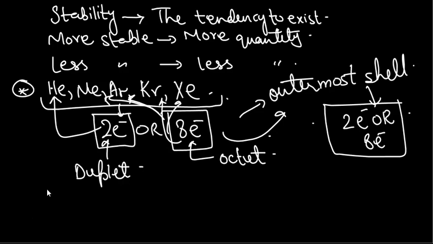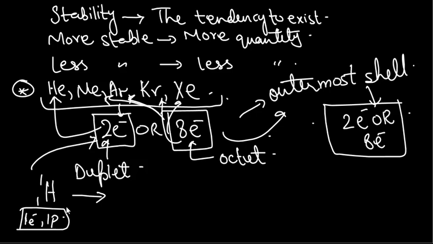Now if I talk about the hydrogen atom, it has 1 electron and 1 proton and no neutrons. How will hydrogen become stable? It actually needs 1 more electron in order to attain the duplet configuration. We know that hydrogen has only one shell, one s orbital, which can have a maximum of 2 electrons only. So it needs 1 more electron in order to fill it.